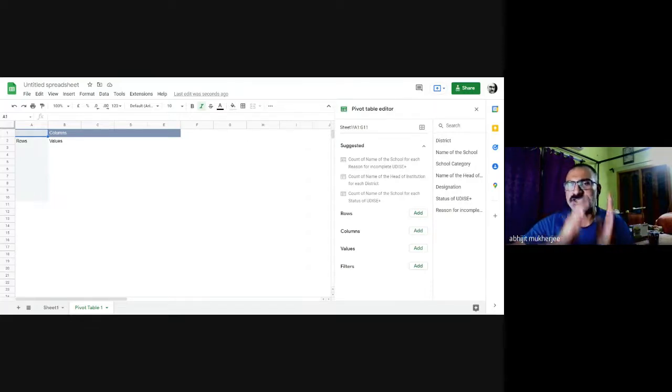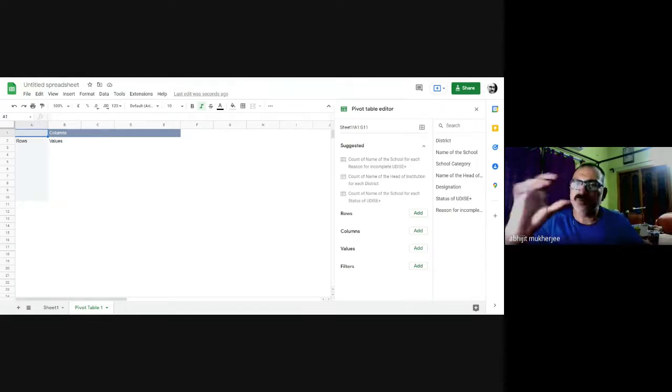You can say it is a sheet within a sheet, a Google Sheet presentation within a Google Sheet presentation. I am creating a small data set from a larger data set, and this small data set gives me tremendous freedom. I can literally select each and every aspect of that large data set and create small presentations from there.